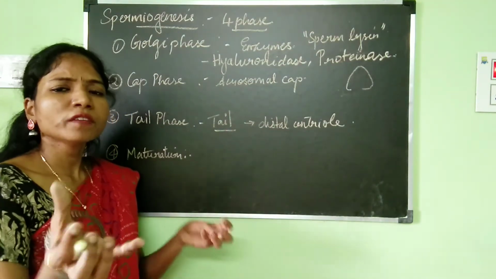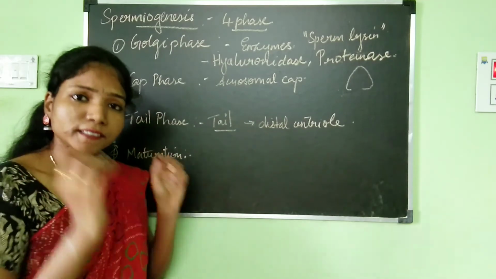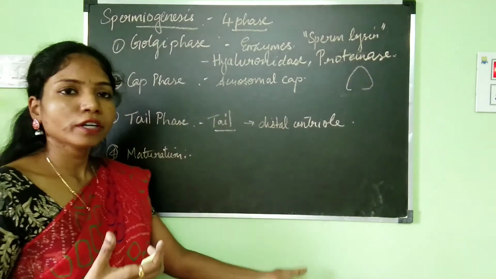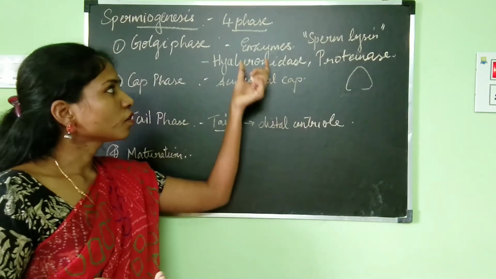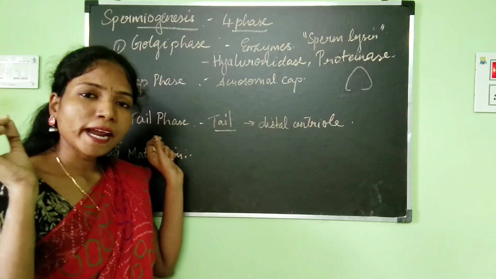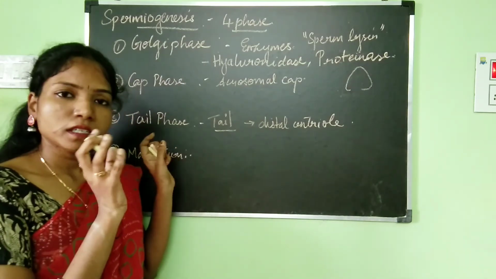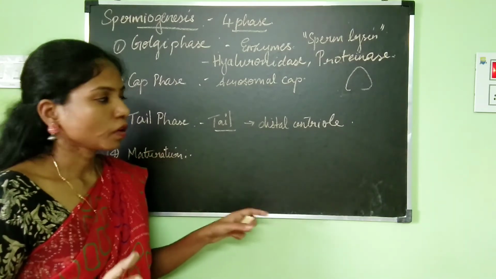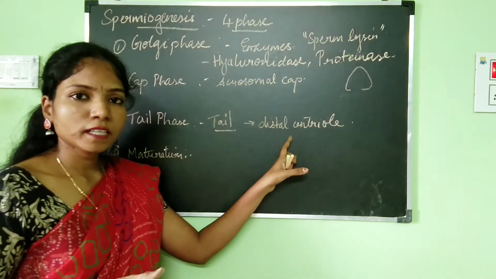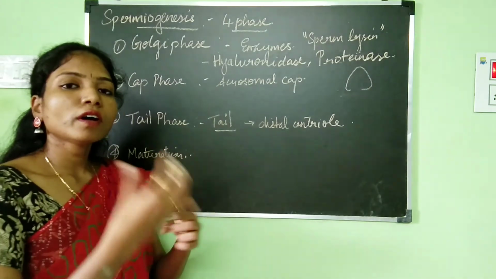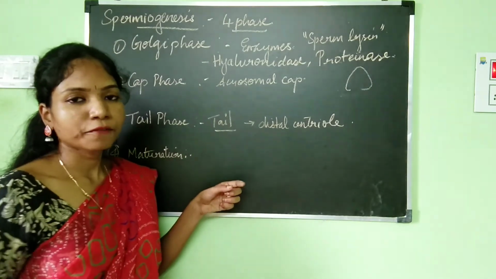You all very well know that a sperm is actually a cell, so it is going to have cell organelles. Centriole is a cell organelle. Golgi apparatus is a cell organelle. These are not coming randomly from somewhere. As it is a cell, all these things are there inside the sperm. Centriole, Golgi, everything is there inside the spermatid, and later on it is all maturing and performing different functions.